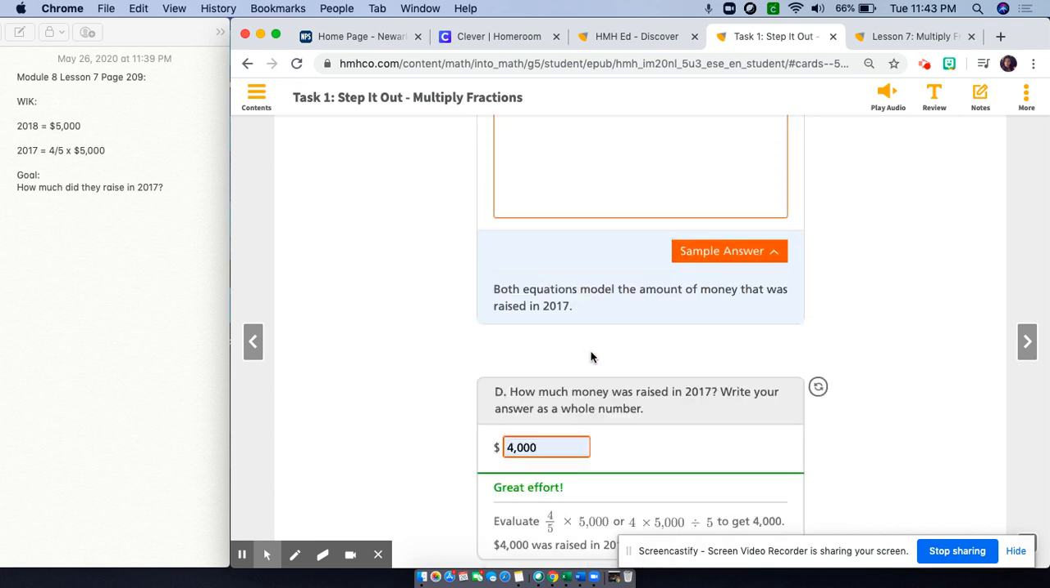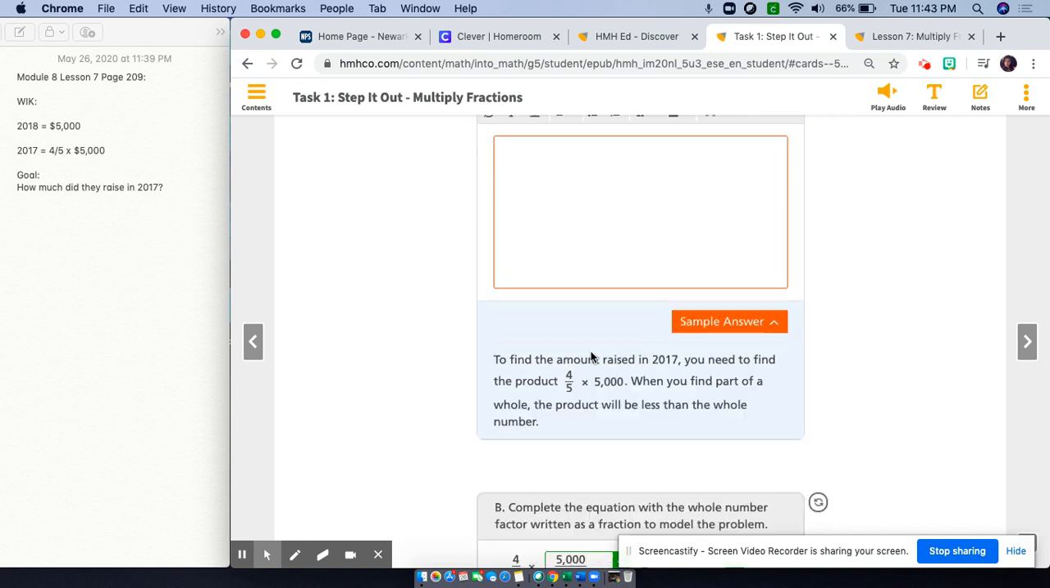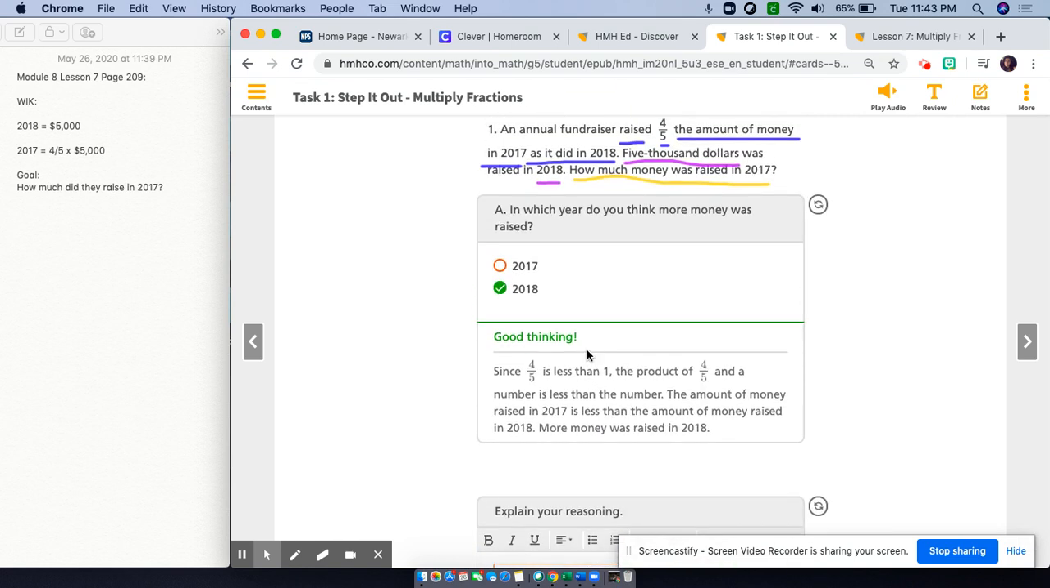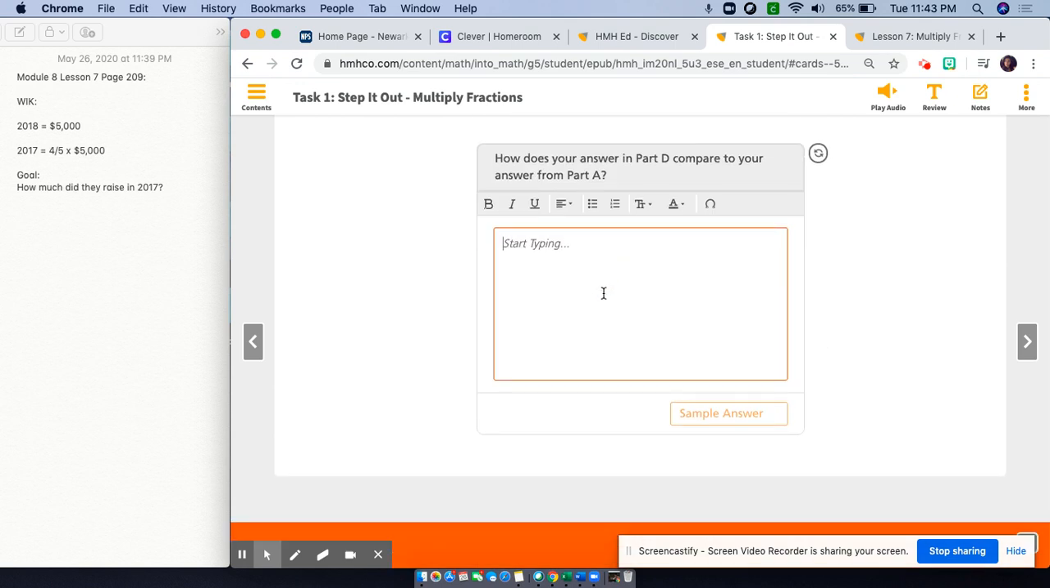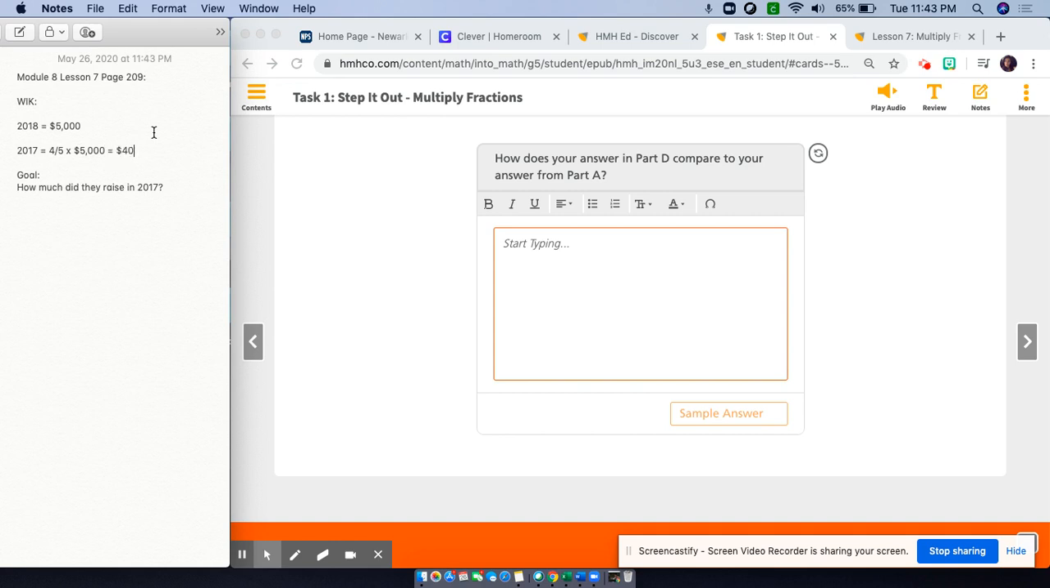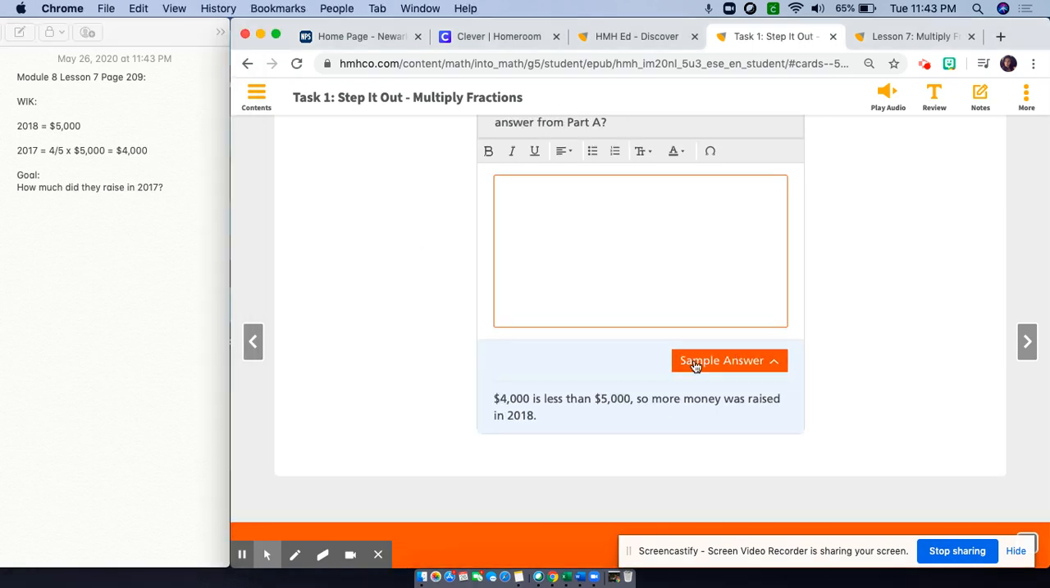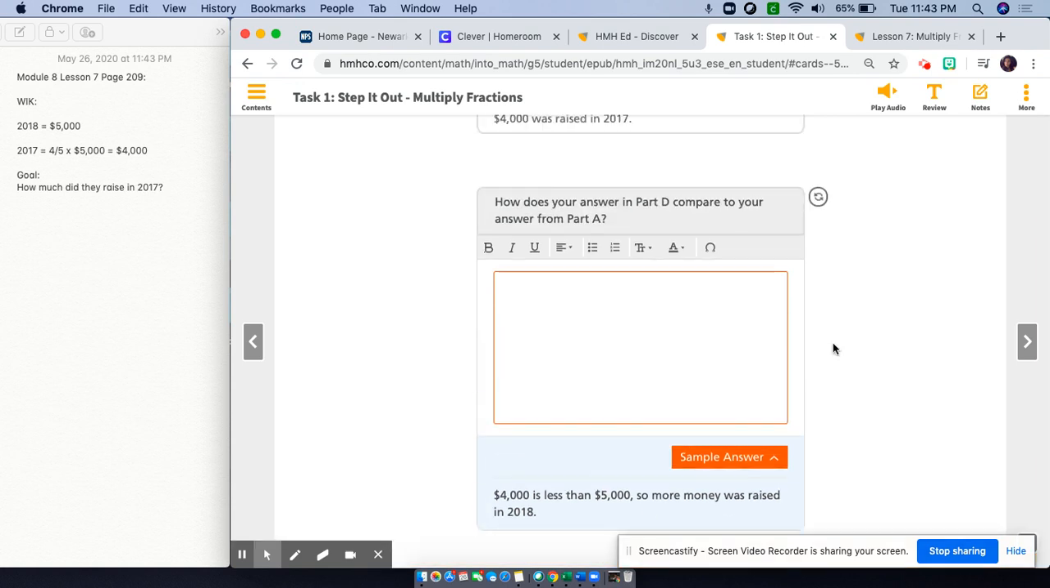How does your answer in part D compare to your answer in part A? Here we got 4,000. Let's go back to part A. In part A, we said that in 2018, they raised more money. Was that true? Did they raise more money in 2018? We know that we eventually got $4,000 as our answer for 2017. Did they raise more money in 2018? Yes, they did. 4,000 is less than 5,000, so more money was raised in 2018.